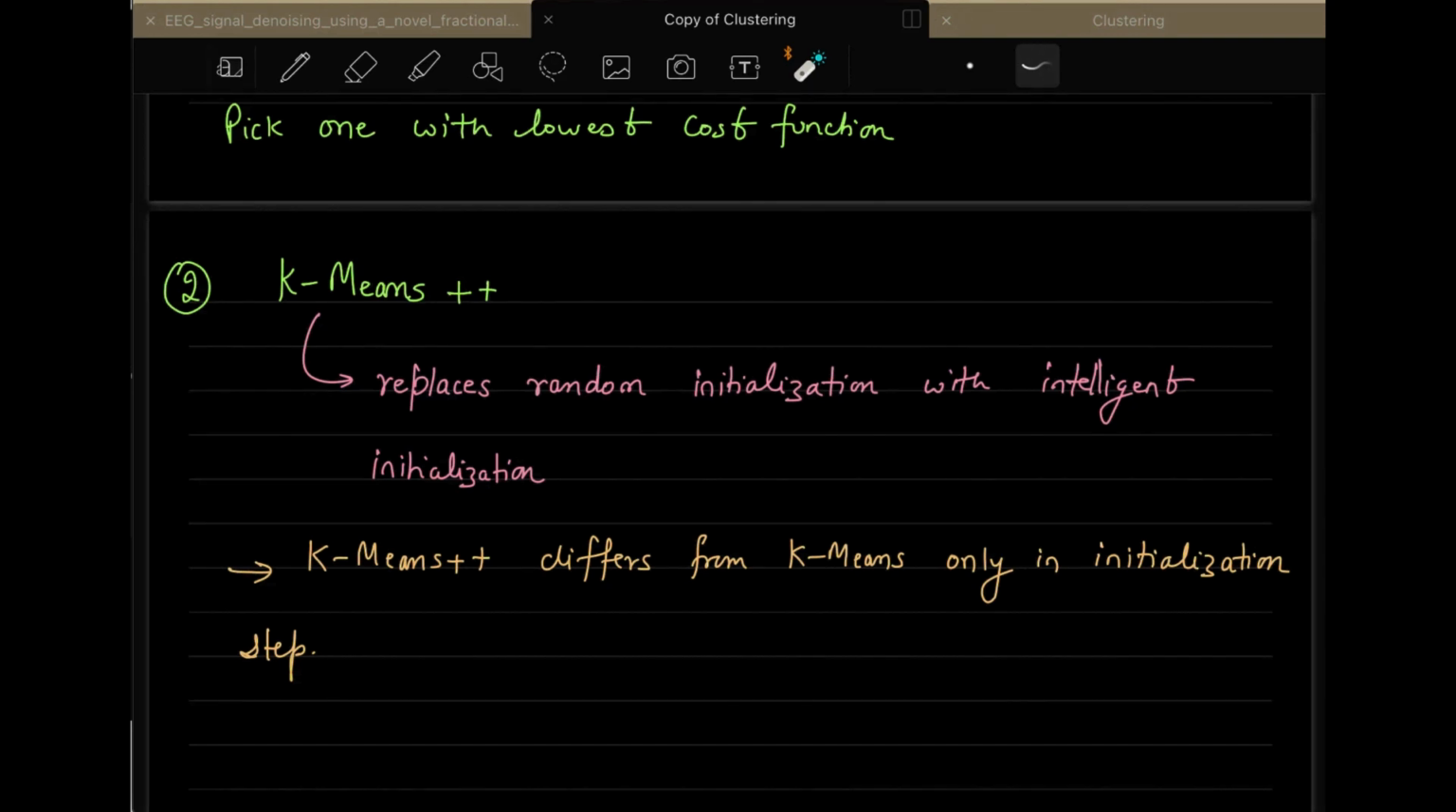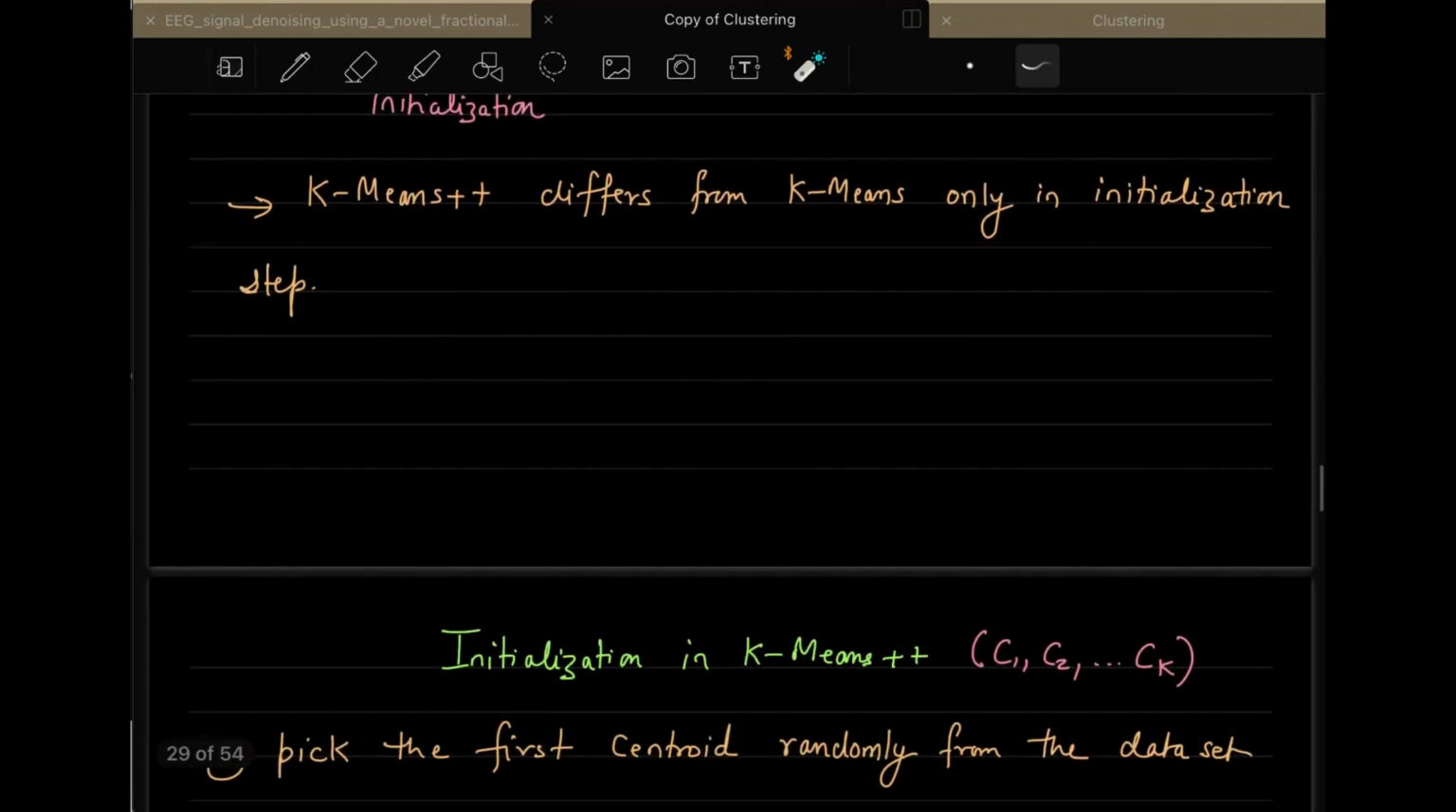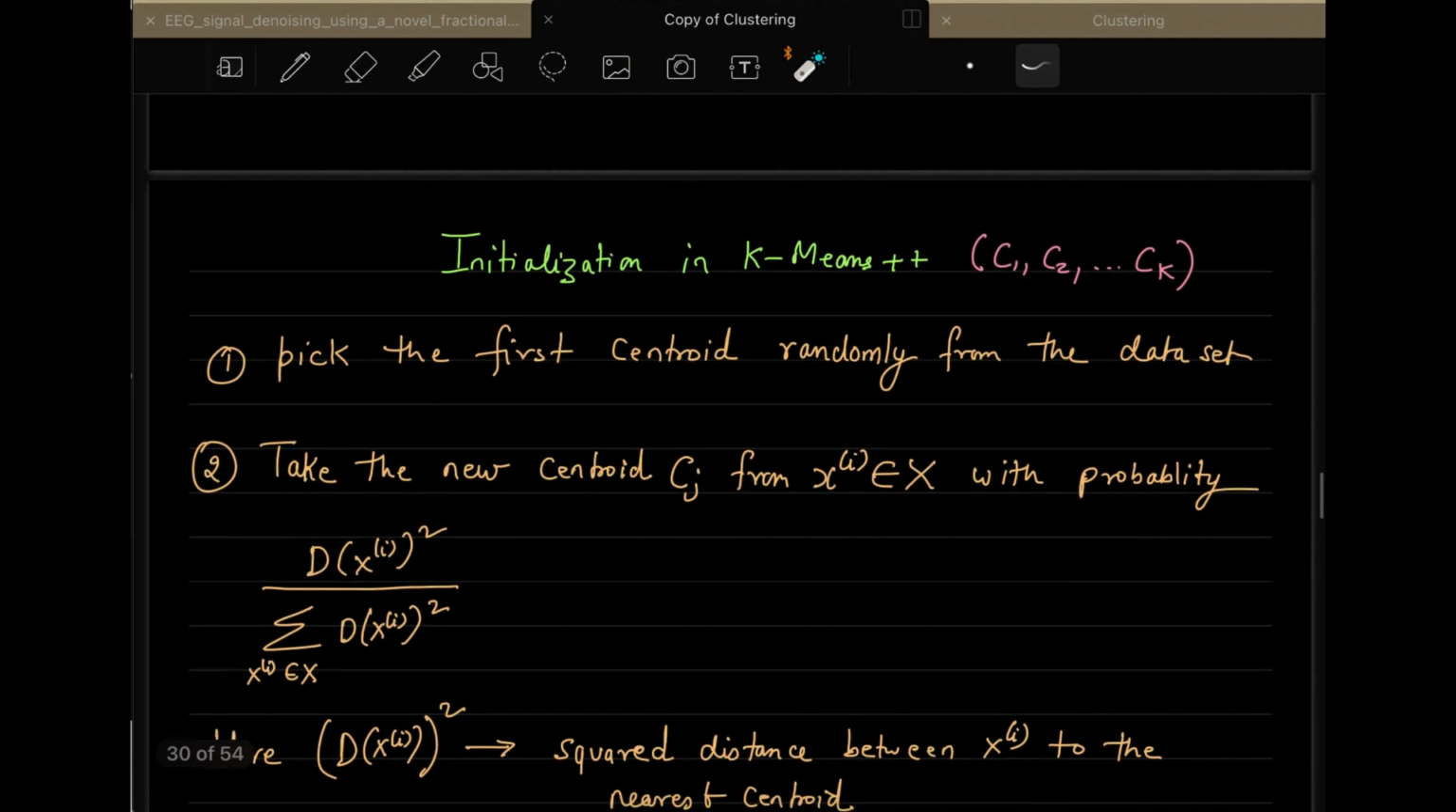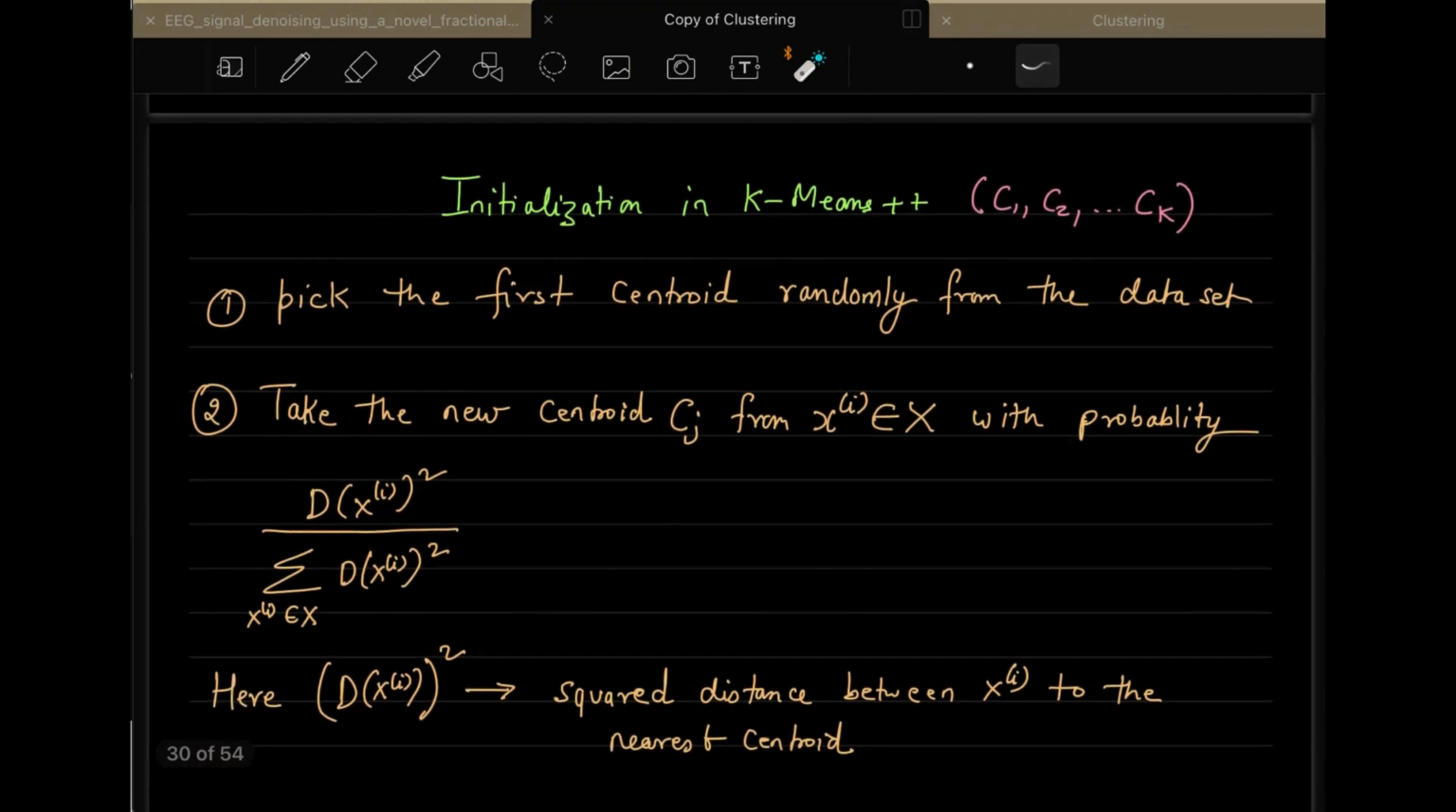Here it's again noted down that k-means plus plus differs from k-means only in the initialization step. Please note, this is the only difference. The rest of the algorithm will remain the same. So let us discuss what the intelligent initialization in k-means plus plus is. What is the initialization strategy in k-means plus plus?